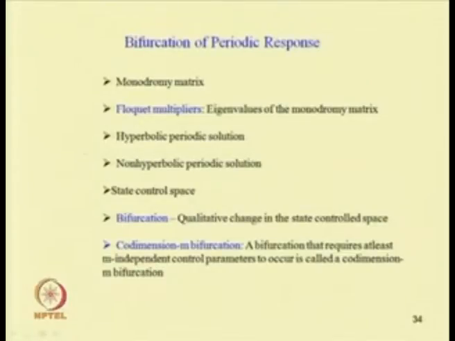Then in the control space, we have to check whether the bifurcation we are obtaining is of the types we can discuss. In case of a bifurcation, there will be a qualitative or quantitative change in the control space. A bifurcation is said to be of co-dimension m if it requires m independent control parameters to occur. So, a bifurcation that requires at least m independent control parameters to occur is called a co-dimension m bifurcation.